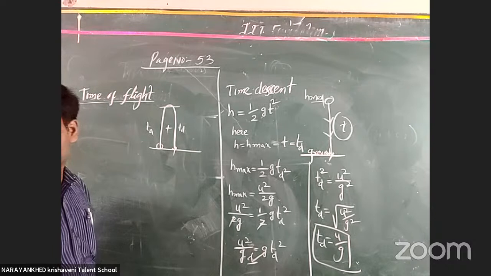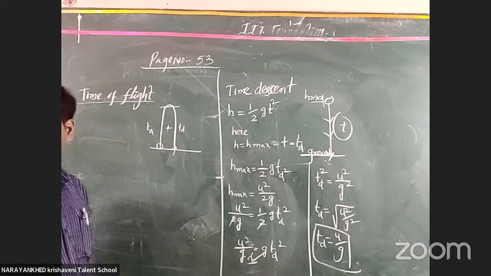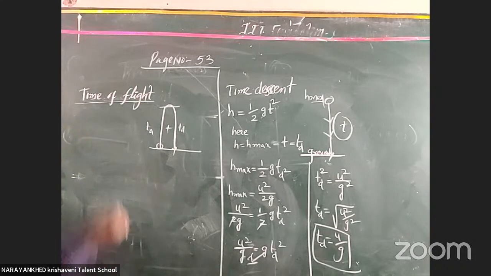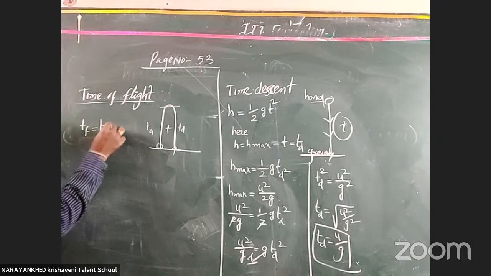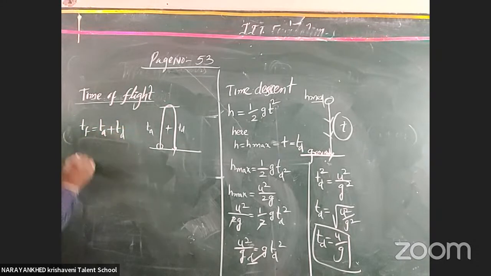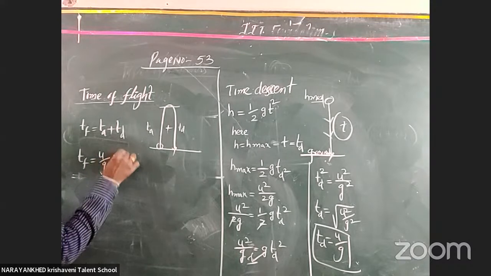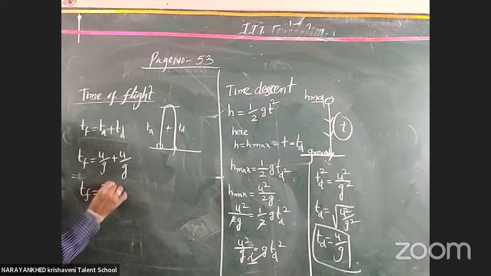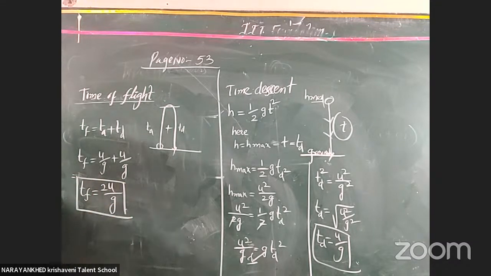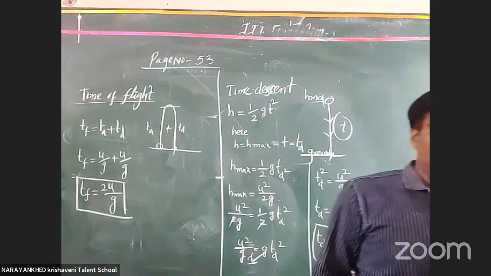That is, time of flight equals time of ascent plus time of descent, which is u by g plus u by g, that is 2u by g. Got it all? Time of flight is nothing but 2u by g.